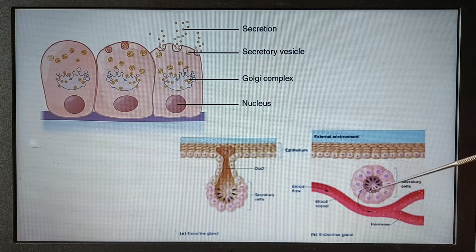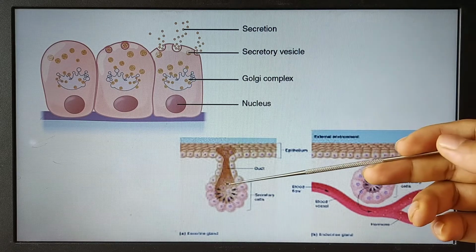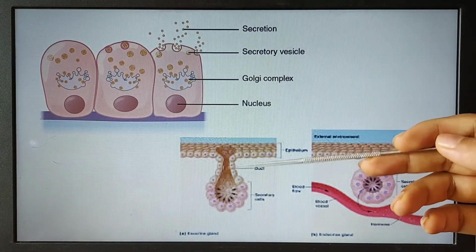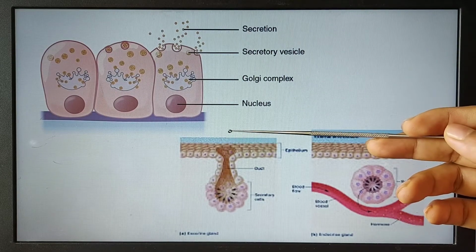These cells secrete their macromolecules outside the cell and within the blood vessel. This is one form of secretion, secretion within the blood, and here secretion within the duct, and finally they release outside.